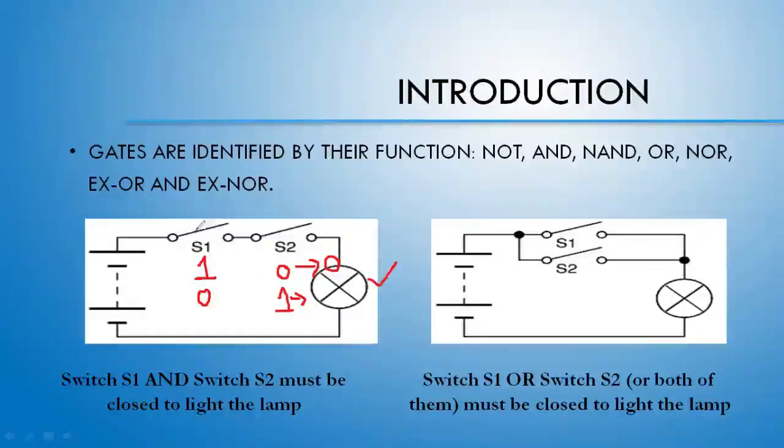If S1 is off and S2 is on, how will the current flow from this point to this point? If it is not a connected wire junction, at this point we are not going to get the current. So if this point is not getting the current, and we put S2 in the on state as per our condition, this light will not get the current. So even in this condition, the light will not get the current. Okay, good.